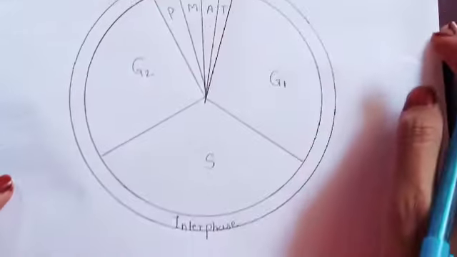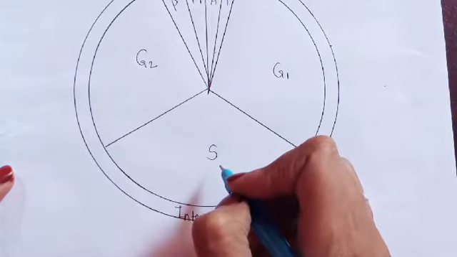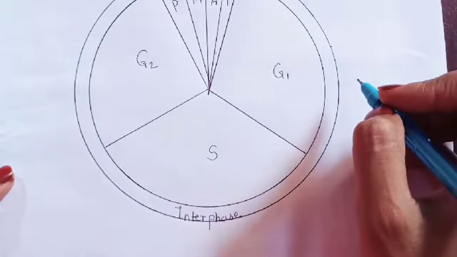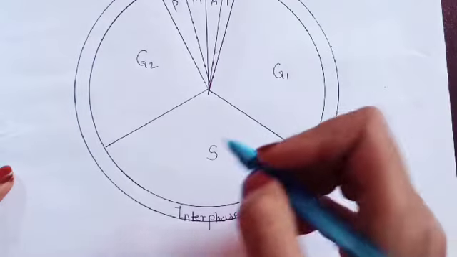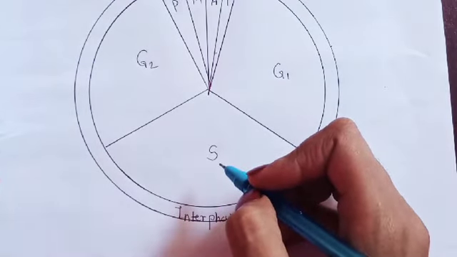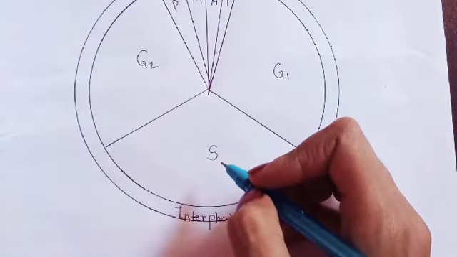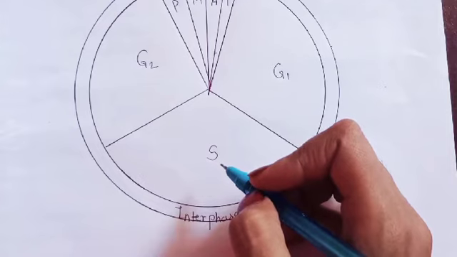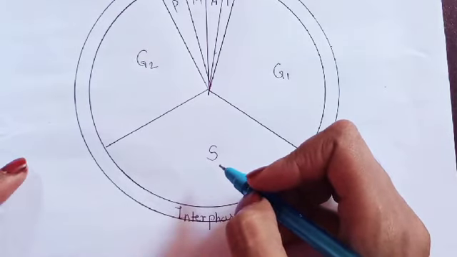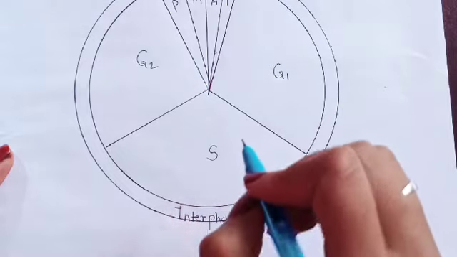And the S phase, we can say, is the synthetic phase. In this synthetic phase, the tubulin proteins are synthesized as well as the spindle fiber proteins and RNAs, and all the cell organelles duplicate; centrosomes divide to form centrioles, only in animal cells.